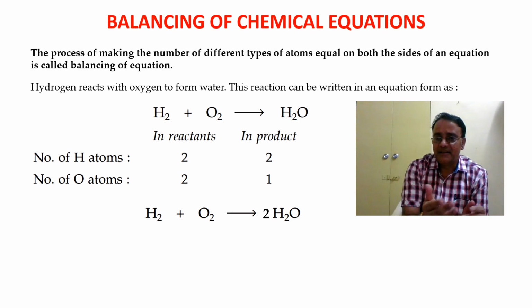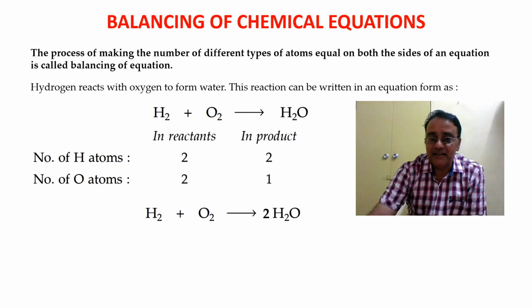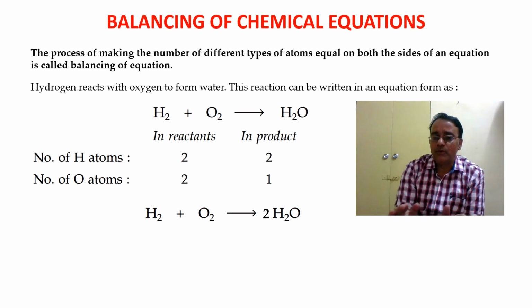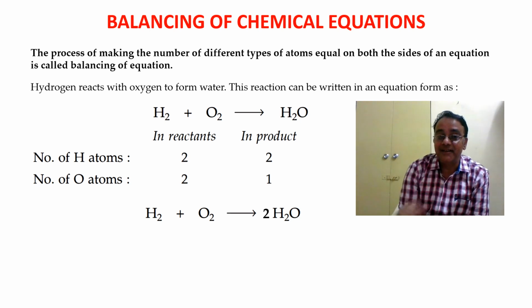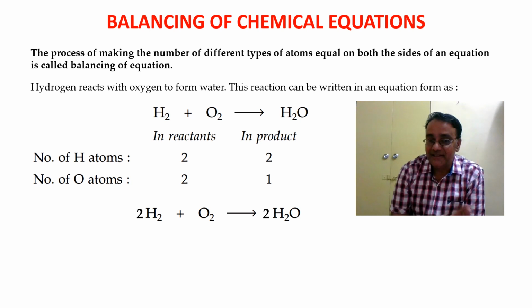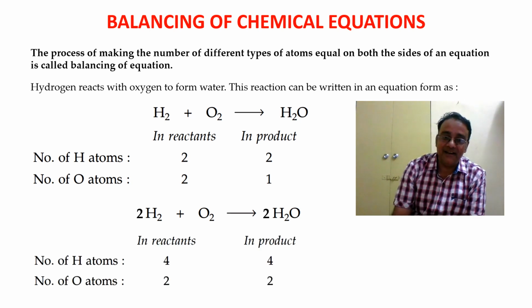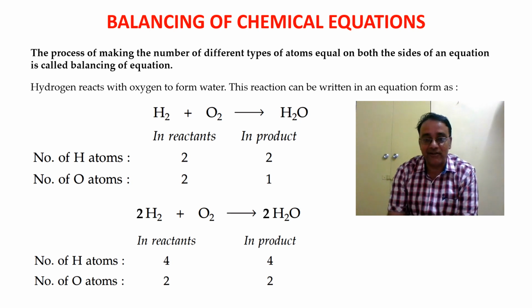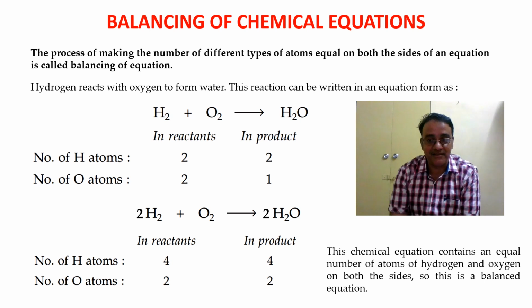On the left hand side, in the reactant side, only 2 atoms are there, whereas on the right hand side now it becomes 4. So again we have to make it 4 on the left hand side. Now we are going to check. Yes, both the atoms are same in reactants and the products. That means the equation is balanced.